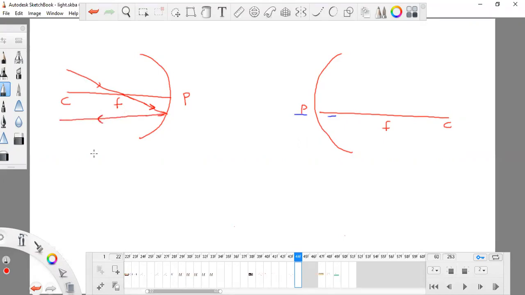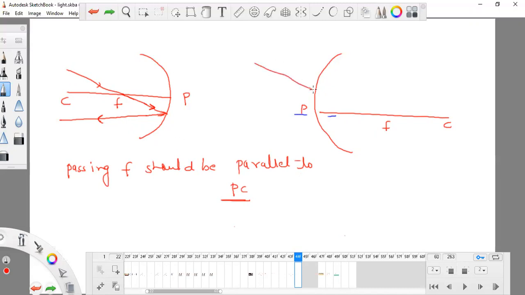Just the opposite thing: if it is passing F, it should be parallel to PC. Just the opposite rule. So here, it is coming like this.